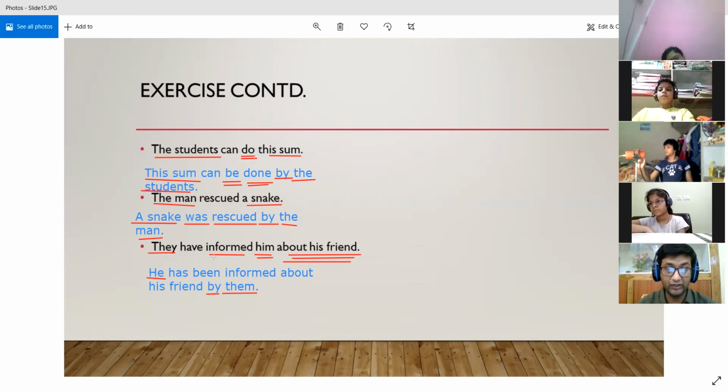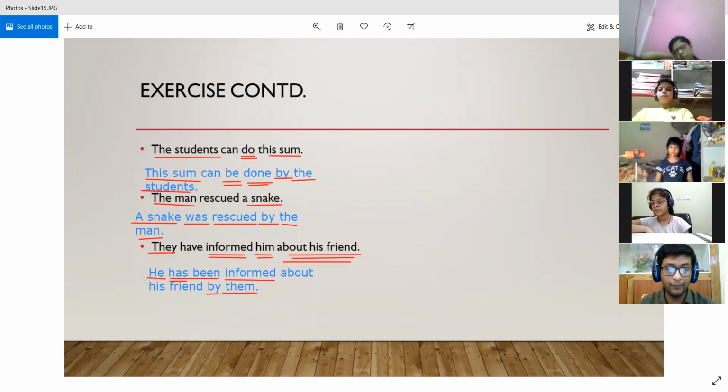The third form of the verb inform will remain informed only, because the first form is inform, the second form is informed, and the third form is also informed only, right? And since we are talking about a present perfect tense, the correct form of the be verb is has been, for the present perfect tense. And why have we used has been?